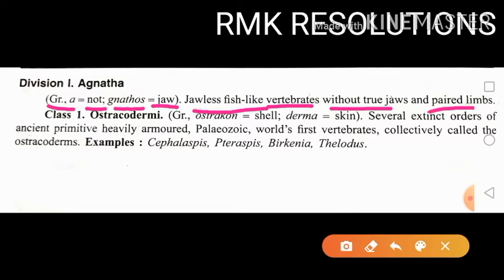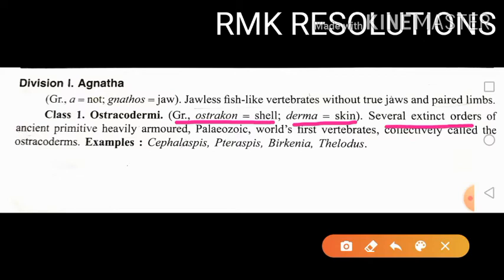The first class of the division Agnatha is the Ostracodermi. The name Ostracodermi is again derived from Greek: ostrakon means shell and derma means skin. There are several extinct orders present here.